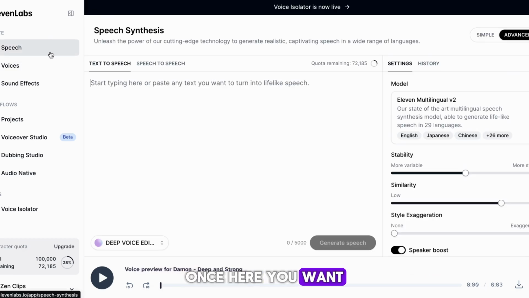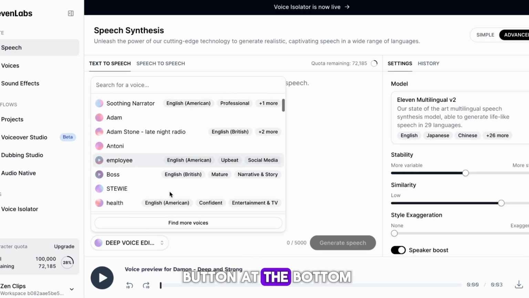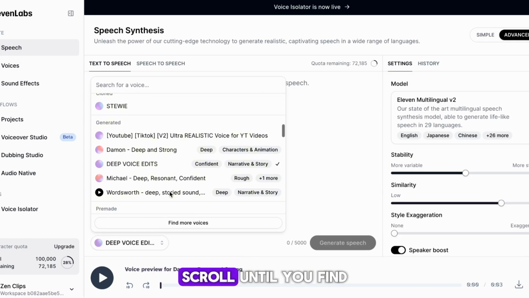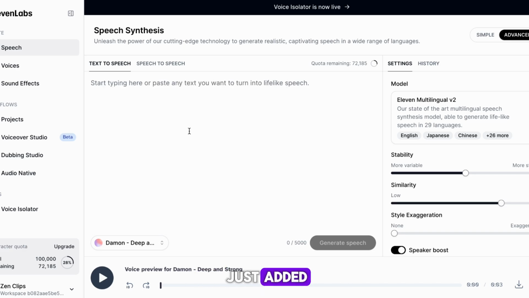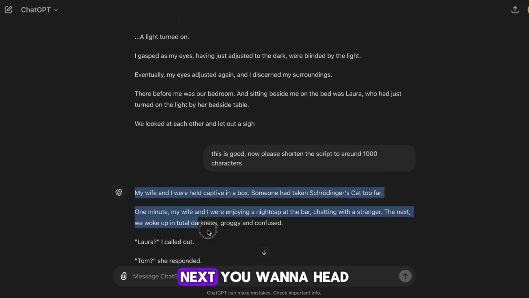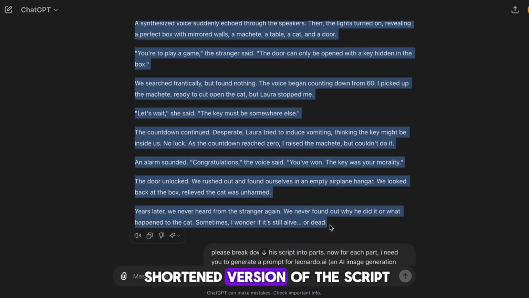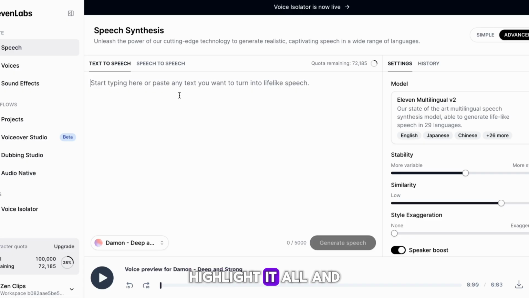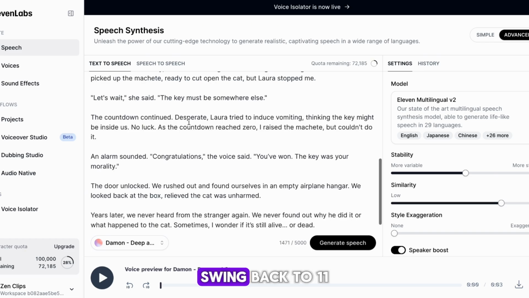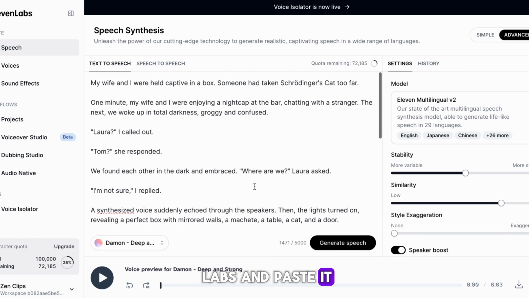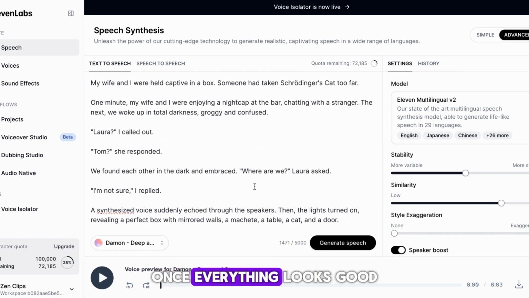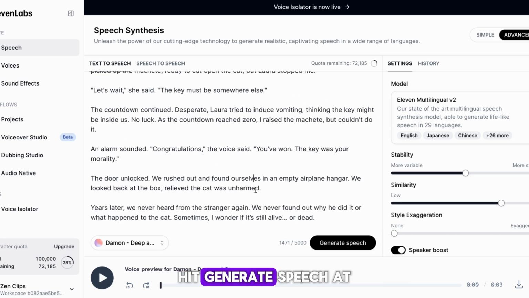Once here, you want to firstly hit this drop-down button at the bottom to change the voice. Scroll until you find the one that you just added, then select it. Next, you want to head back to ChatGPT and find the shortened version of the script. Highlight it all and copy it. Swing back to Elevenlabs and paste it into the box. Once everything looks good, hit Generate Speech at the bottom to create your voiceover. Once it's ready, download it.